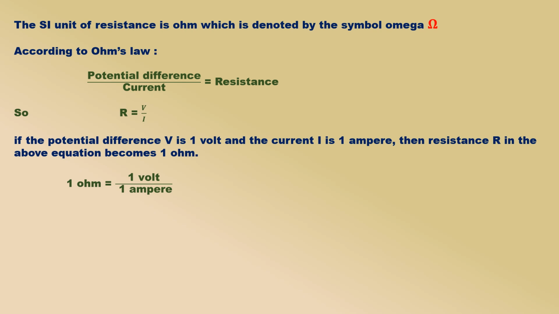This gives us the following definition for ohm: 1 ohm is the resistance of a conductor such that when a potential difference of 1 volt is applied to its ends, a current of 1 ampere flows through it.